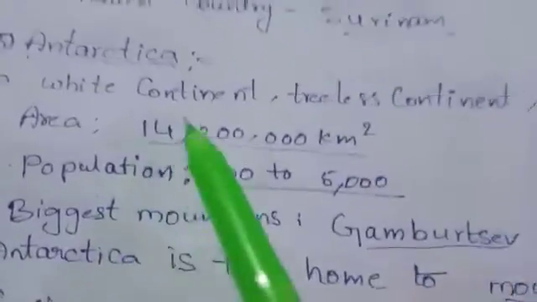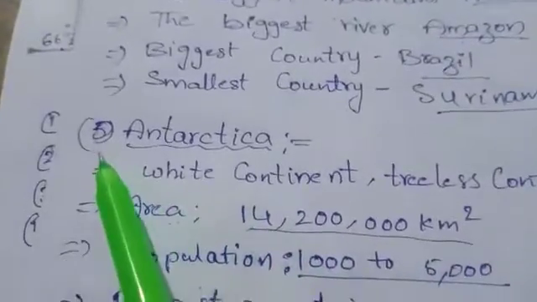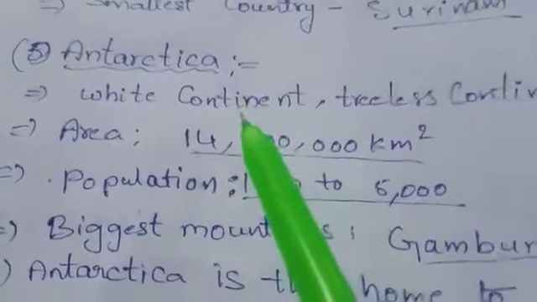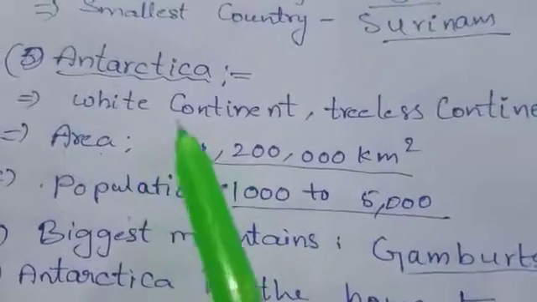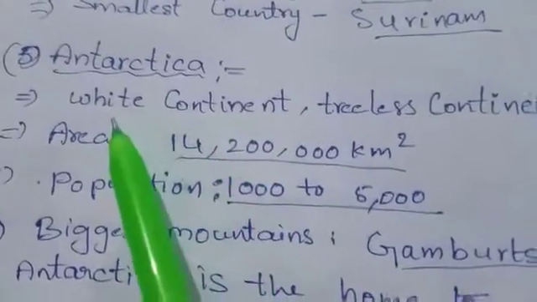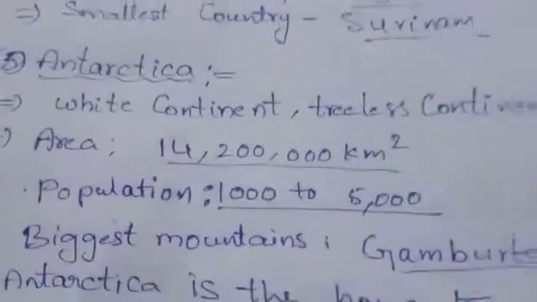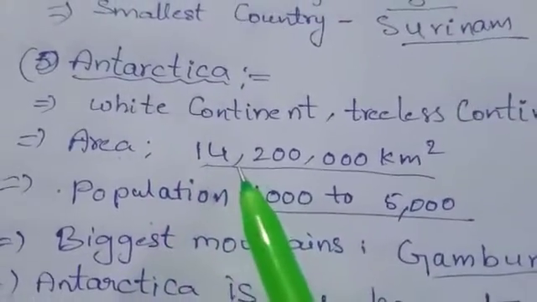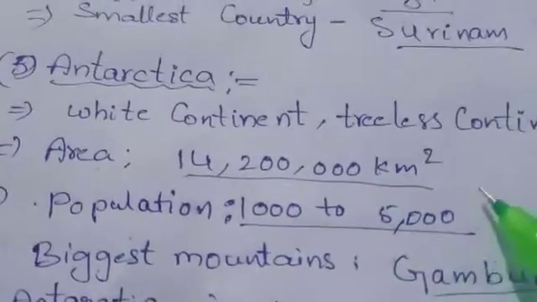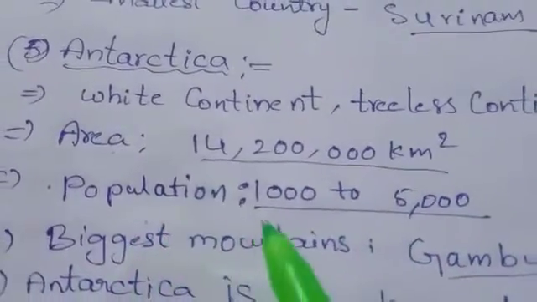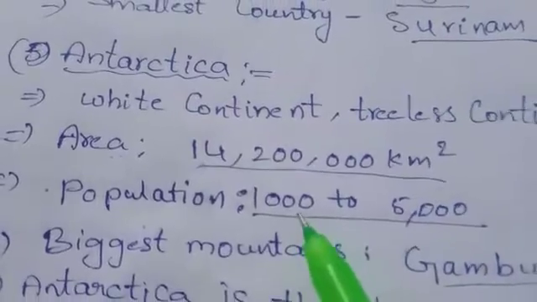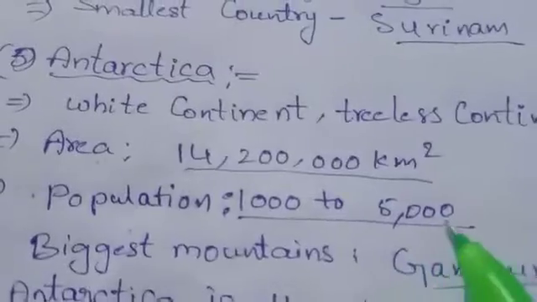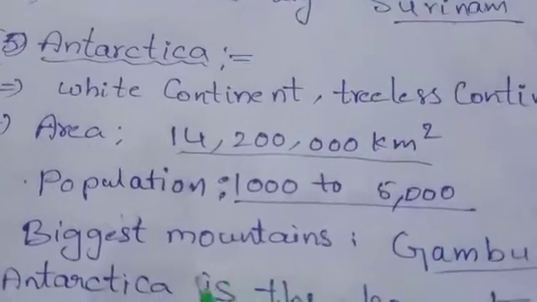Next, Antarctica. We know it is the 5th largest continent. It is totally covered with ice and snow because it is located in the polar region. It is the white continent, treeless continent, snow continent. The total area of Antarctica is 14,200,000 square kilometers. Population: in some places we find 1,000, in some areas 5,000. So it varies in different places. Anyway, more than 5,000 population.